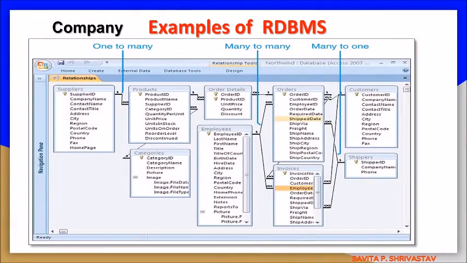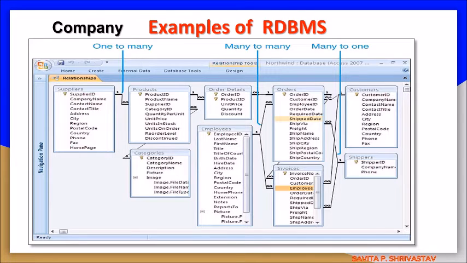Here is a given example of a company's relational database management system. It is divided into three: one to many, many to many, and many to one. One to many is the relationship between supplier, product, category and order details.